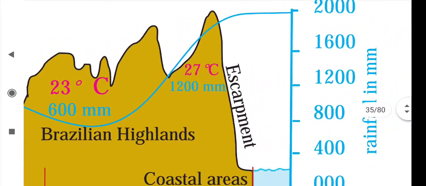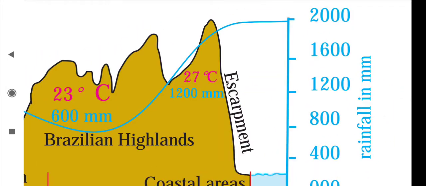Its height is more, it is a high altitude. When the monsoon winds try to enter, they cannot pass from that region, because this height creates an obstacle, a barrier.